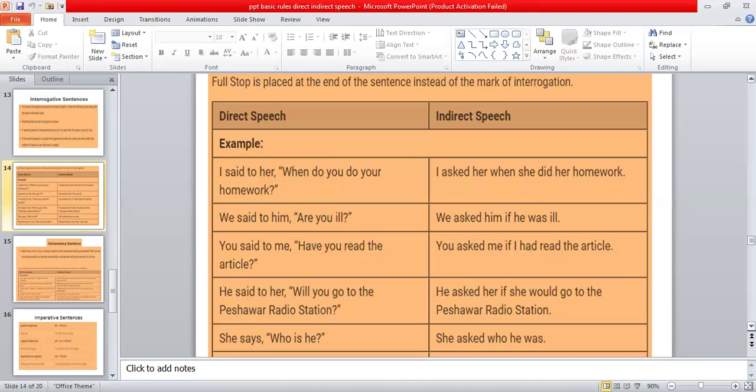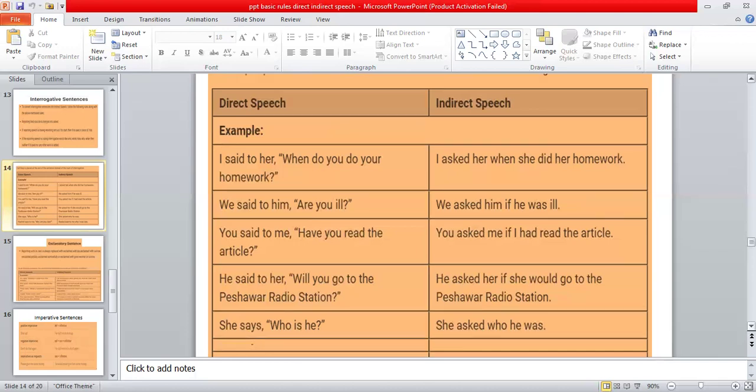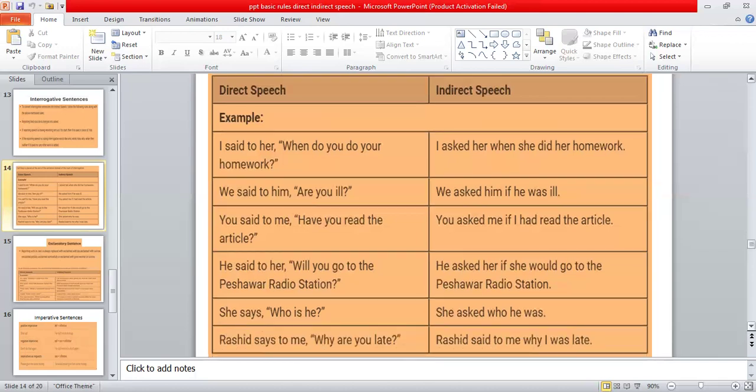She says, who is he? She says, she asked, comma will be removed over here and the sentence is going to continue with the same WH word, which is who over here. He is third person pronoun, so there will be no change at all. The sentence is written over here in simple present tense, so it will be changed into simple past tense. So what will be the sentence? The sentence will be, she asked who he was.